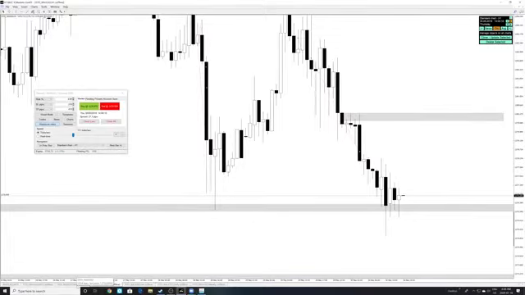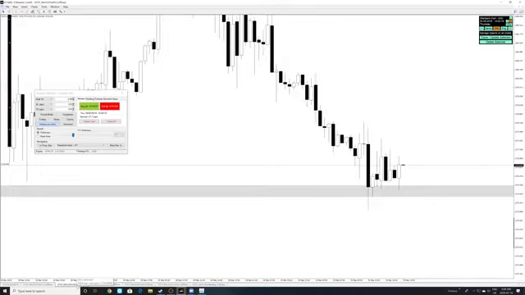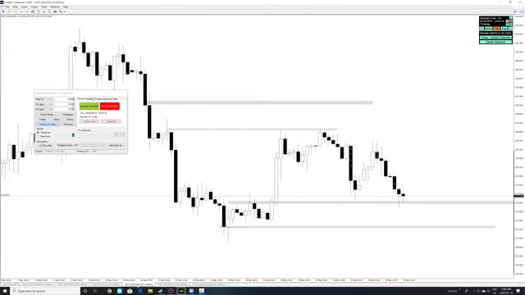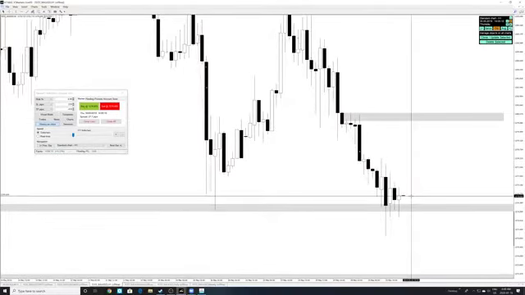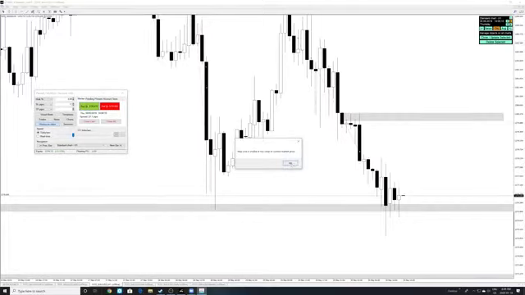We got the 1-hour, we got the 30-minute, we got the 4-hour. Yeah, I think a really good stop is going to be below this 1-hour candle, which is around 11 pips here. 11 pips. Actually, okay, yeah. Oh, stop loss is invalid or too close to market price. Okay, let's do this.